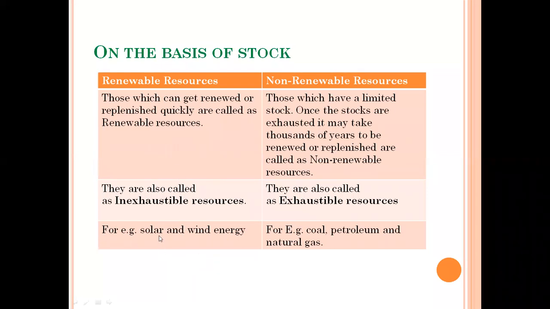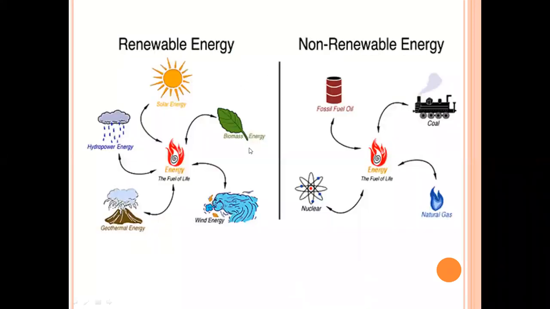Examples of renewable resources are solar energy and wind energy, and examples of non-renewable resources are coal, petroleum, and natural gas. Just look at this picture. Renewable: solar energy, biomass energy, wind energy, geothermal energy, hydropower energy. We can use these types of renewable energy. Why? Because these are in indefinite amount. These resources are present in our environment indefinitely.